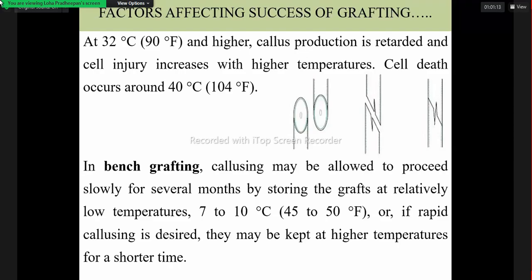If the temperature is 32 degrees centigrade or higher, callus formation will be affected, and death of the cells can also occur. So the appropriate temperature should be there while grafting to promote successful callus.